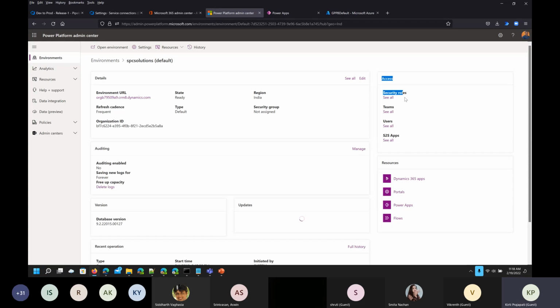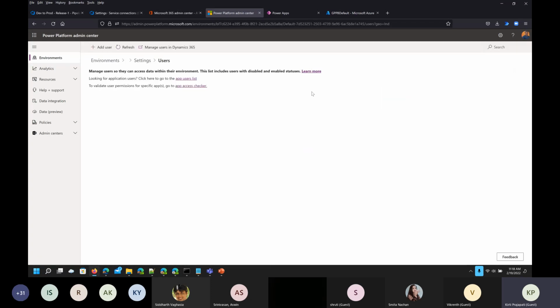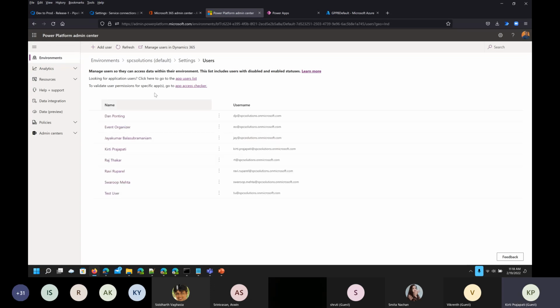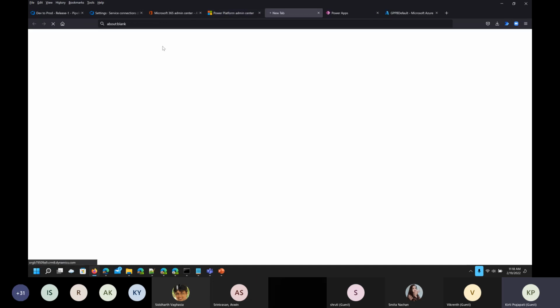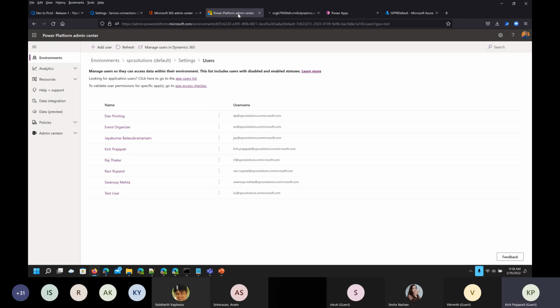So under the access box, just click on see all, and from there you can see on top of that manage users in Dynamics 365. So click on that, and the default view on this page will be open as an enabled user, and you have to change it to the application users. Okay, Dynamics 365, yeah, it is taking some time.